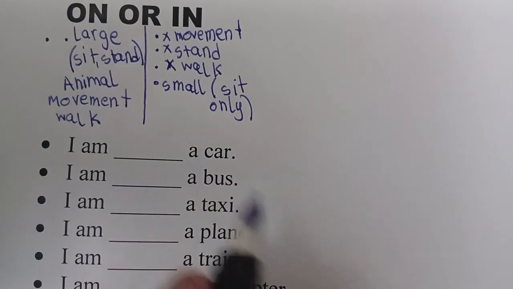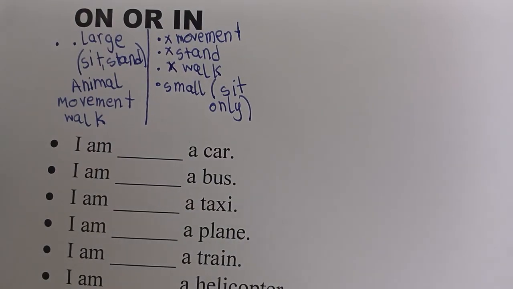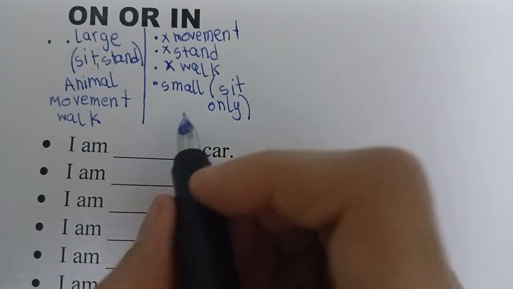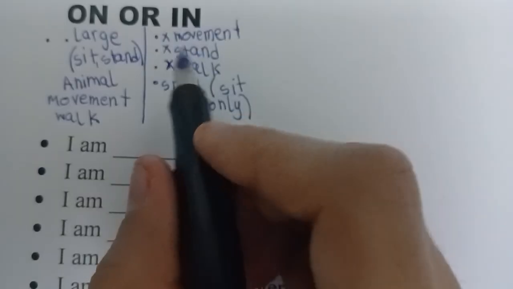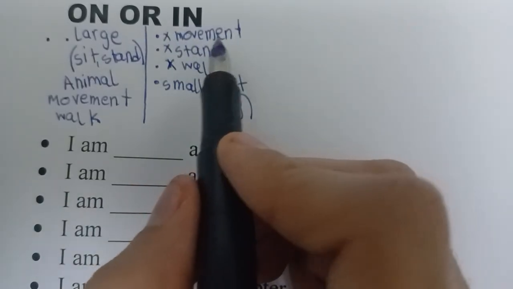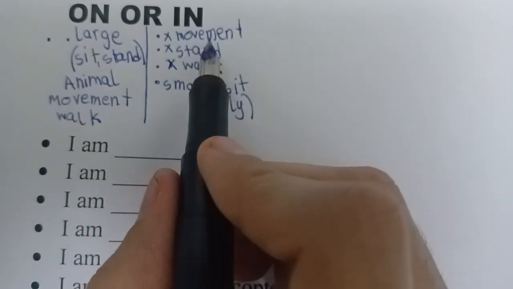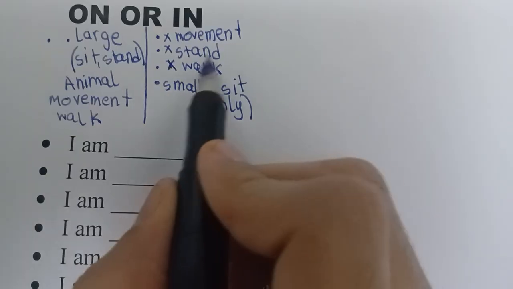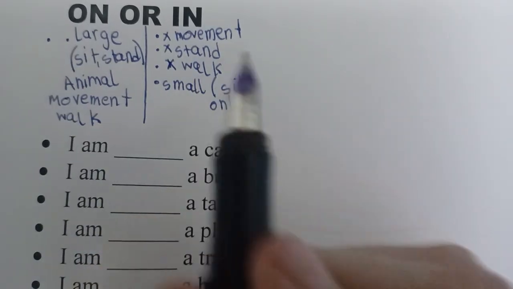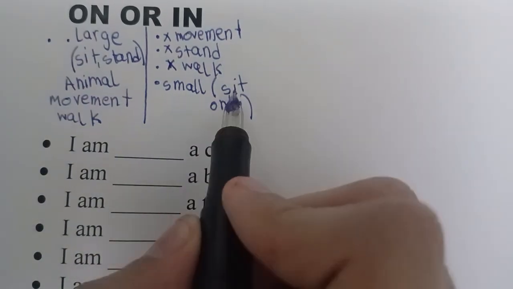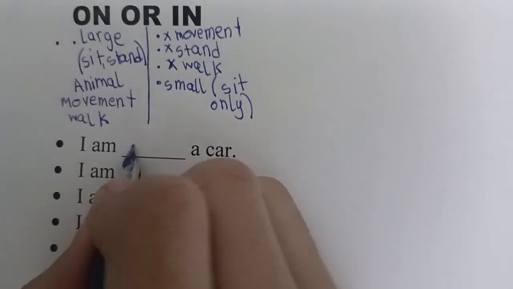I am slash a car. So it is going to be in, because we cannot do many movements, just move a little bit, and we cannot stand or walk in the car, and it is small and sit only, so it is going to be in.